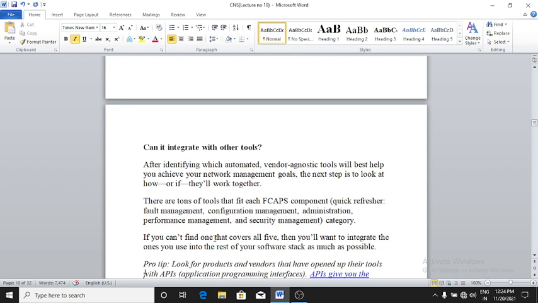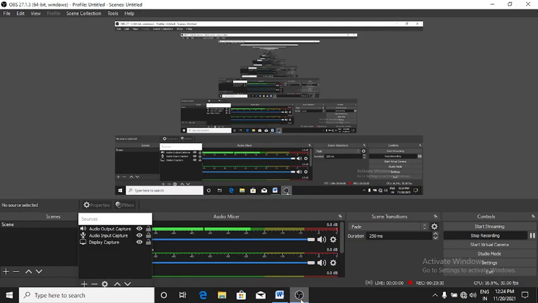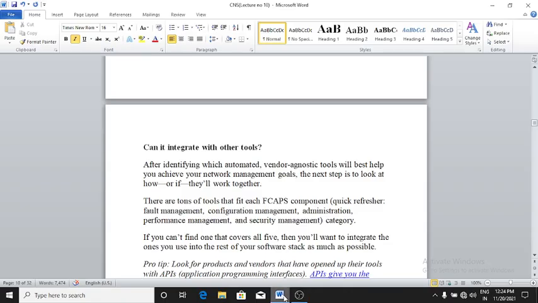After identifying which automated tools and diagnostics tools will best help you achieve your network management goals, the next step is to look at how or if they will work together.